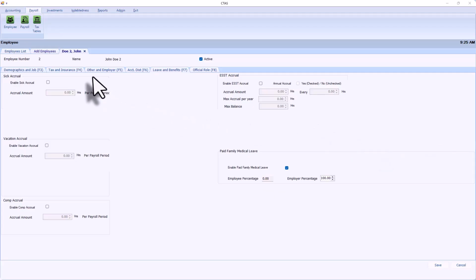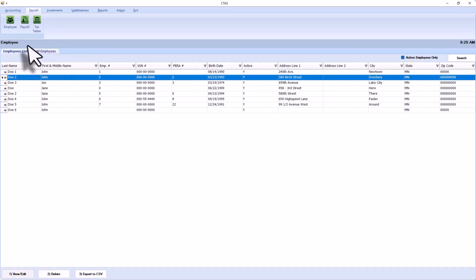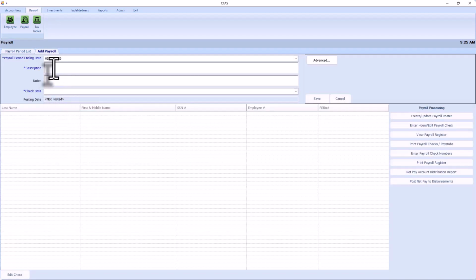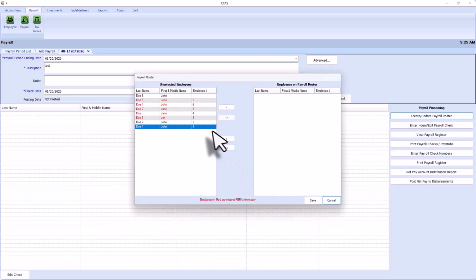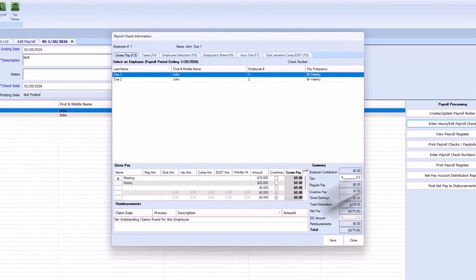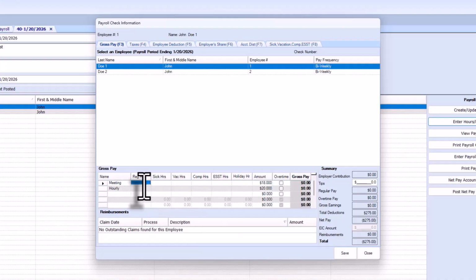With this employee saved, we can close the Employee tab and we can create a payroll. I will just add the two employees that we are using in this example. We'll go ahead and enter the hours for these employees. I'm going to use $1,000 just so it is an easy number when calculating the tax for demonstration.